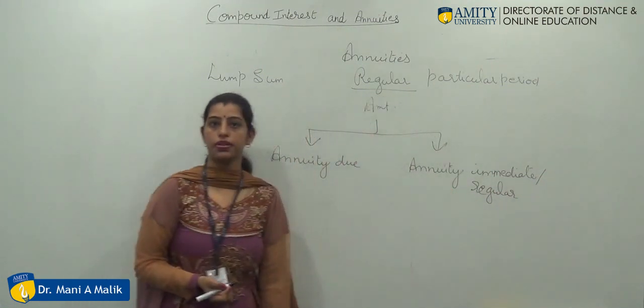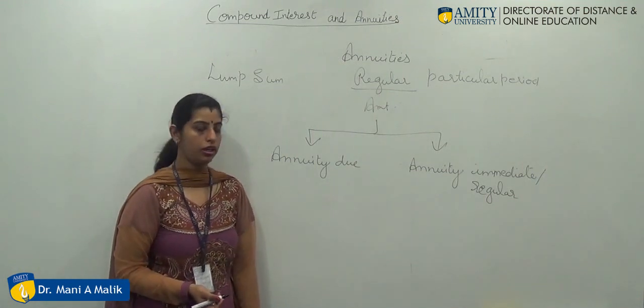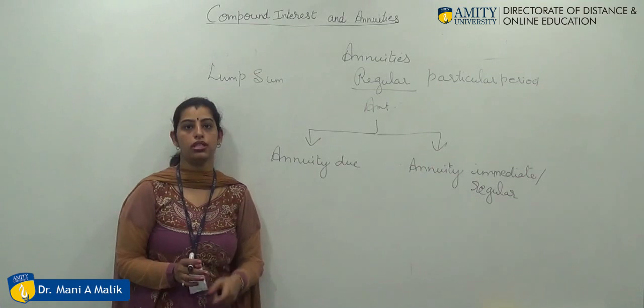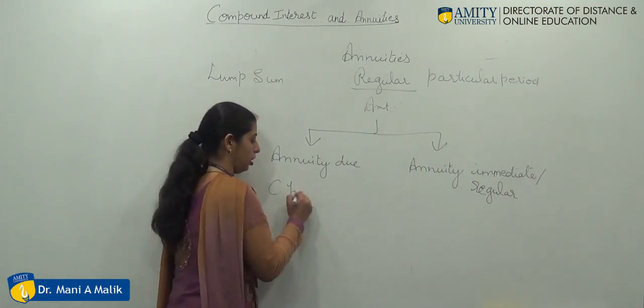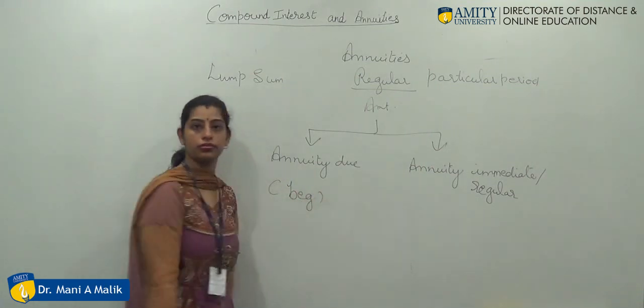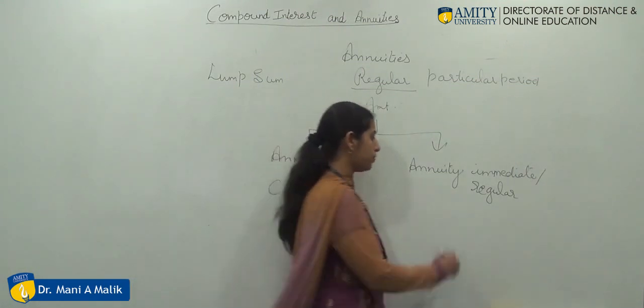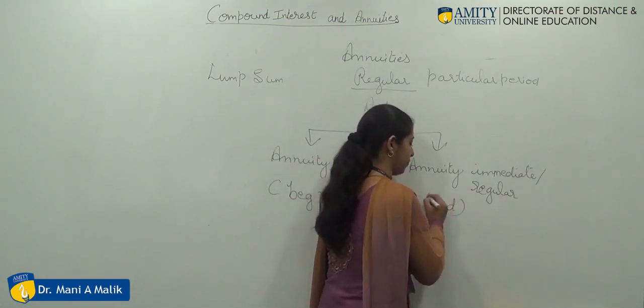These are the two types of annuities which are taken into consideration. Annuity due simply means the amount which is due, which is associated with the beginning. And annuity immediate, or annuity regular, means the amount which is immediately paid.